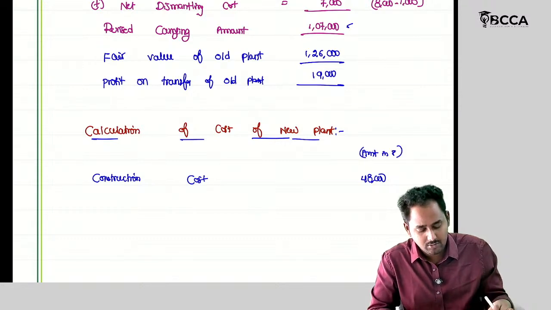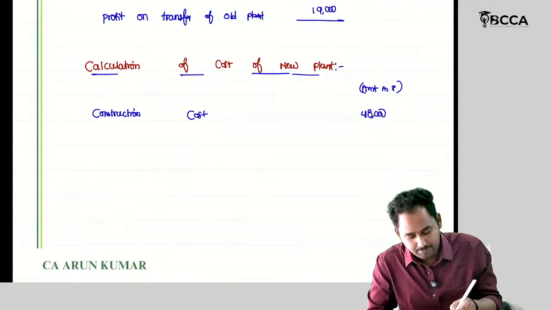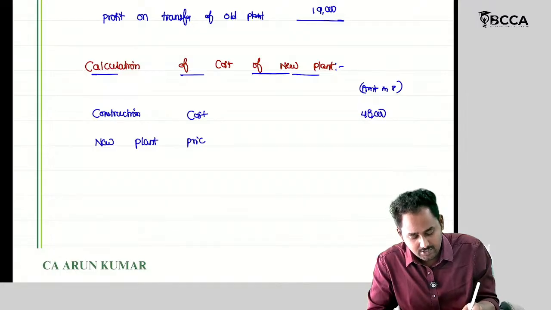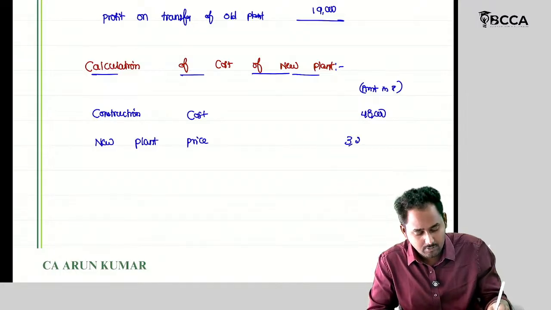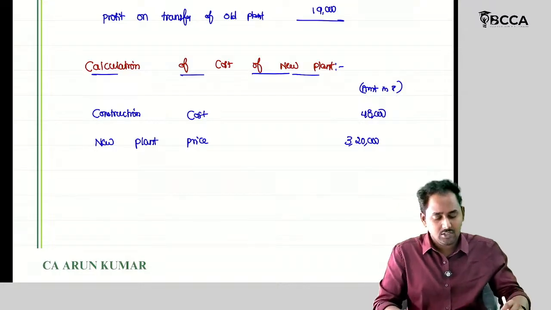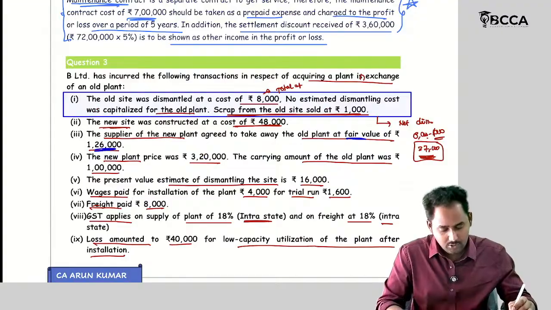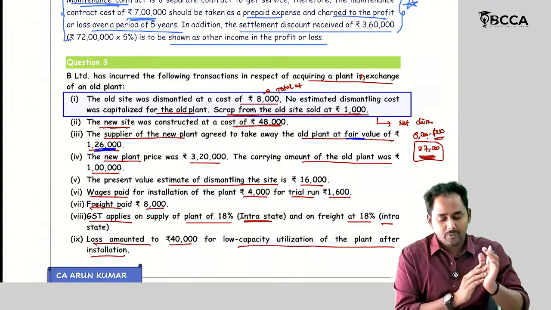Then next element, new plant price. New plant price is 3 lakh 20.